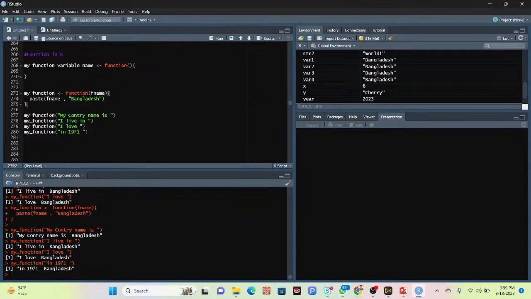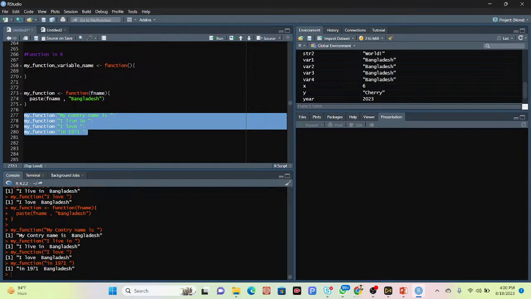So basically this is the basic structure of the function. First of all, take a variable name. For this variable name simply use the function keyword, and then put here your parenthesis. After that we need to put the argument using the curly bracket. This time I simply put the argument, the new text I need to join with my Bangladesh. Further, I simply call my function name again and put here my country name is Bangladesh. I live in Bangladesh. I love Bangladesh. In 1971 Bangladesh. So all of those texts at the same time I add with my function. So this is the basic structure of function.